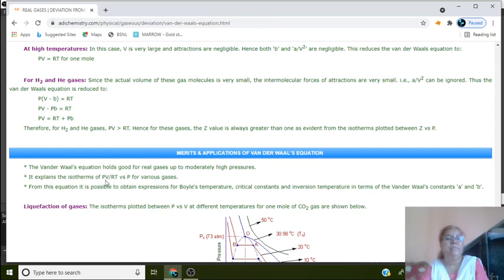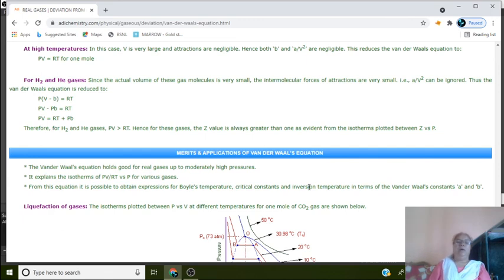It explains the isotherms of Pv by RT versus P for various gases, and from this equation it is possible to obtain expressions for Boyle's temperature, critical constants and inversion temperature in terms of van der Waals constants a and b.